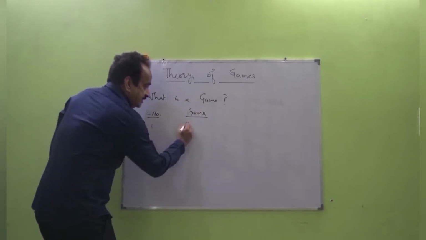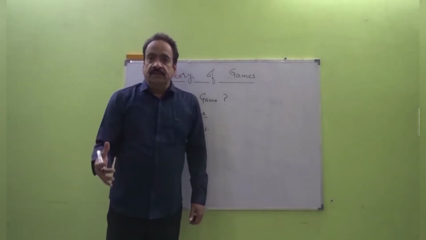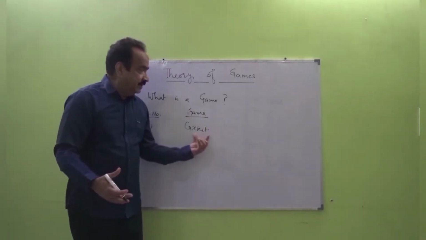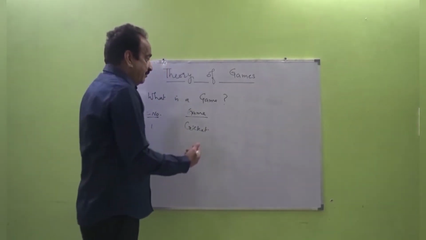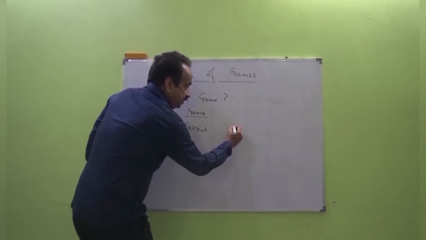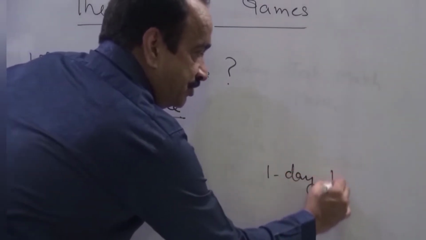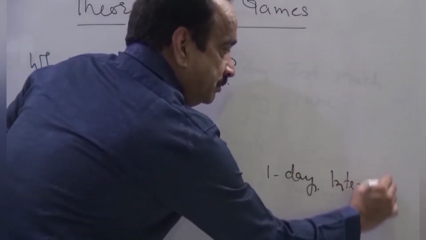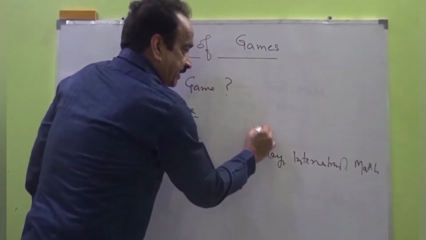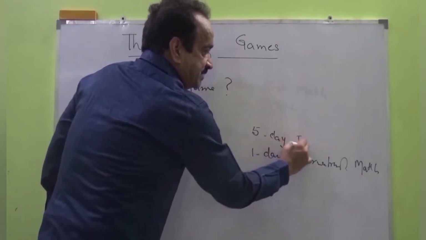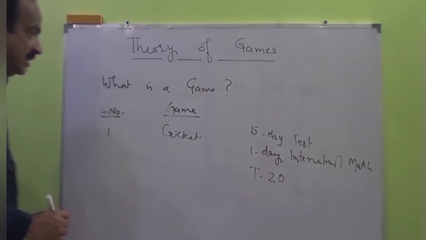The first one is cricket. In the beginning we played the game of cricket in the form of a 5-day test match. Later on, all these have been simplified and modified, and we started playing one day international matches, and thereafter we had T20 tournaments also.